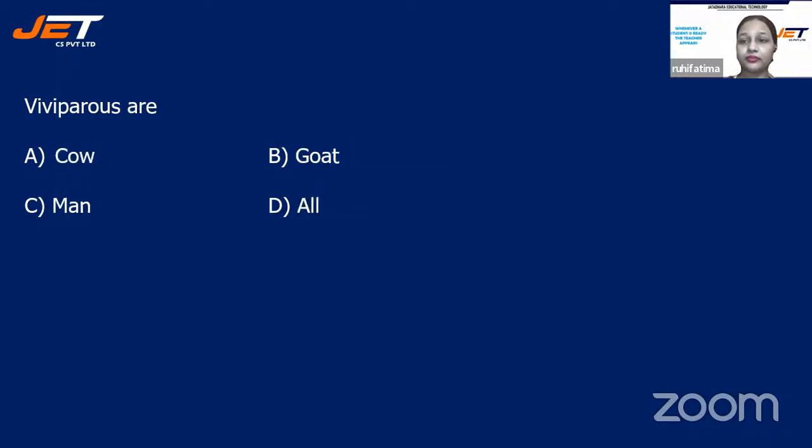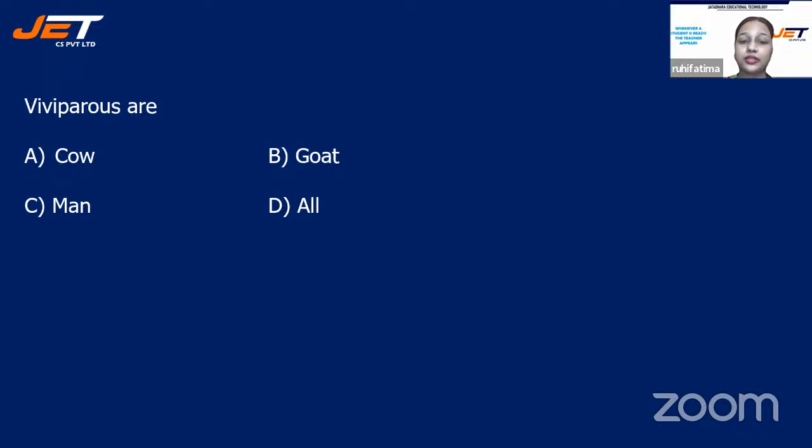Next question. Now you have to answer the questions. I'll give you 30 seconds. Your question says viviparous are, and your options are A cow, B goat, C man, and D all. Children, your time starts now. Start answering me in the chat box. I have already told you what viviparous animals are. Still, if you have any doubt, you may ask in the chat section. All right, time is up. Your 30 seconds are over.